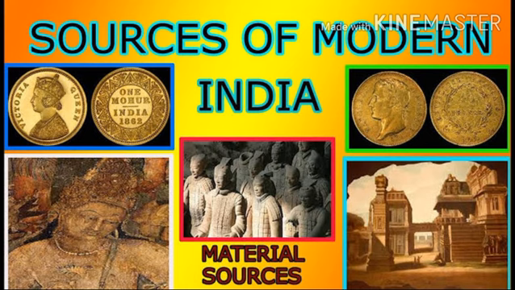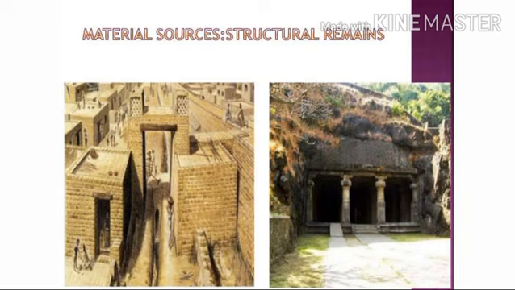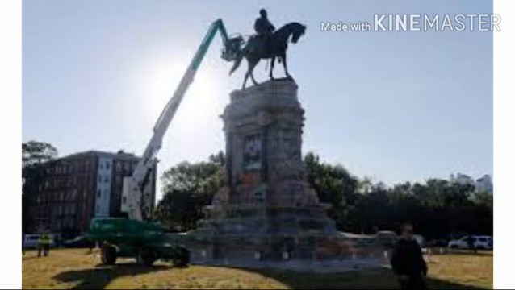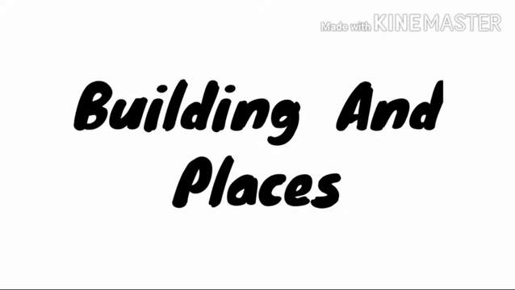So various objects like pots, ornaments, then the monuments, like different buildings and places we have, then coins, even the sculptures, etc. are included in material sources. Let's see the first one, buildings and places.